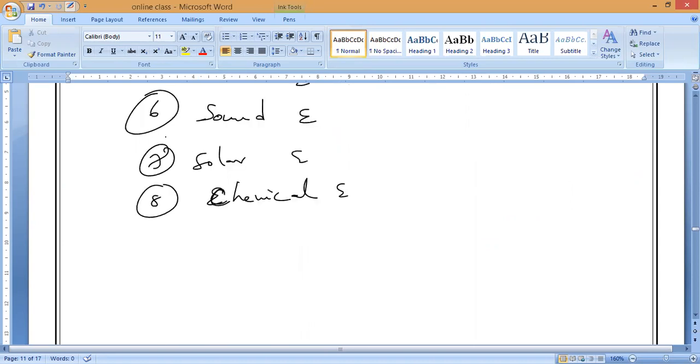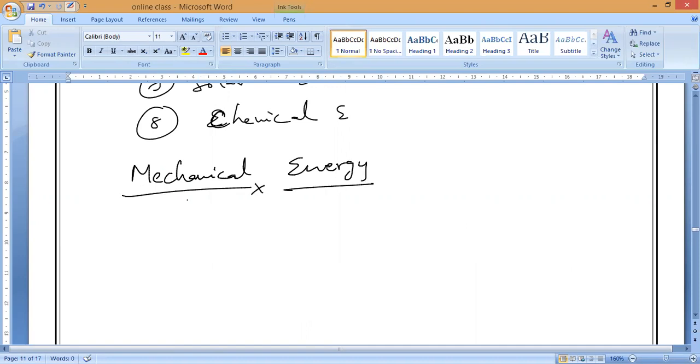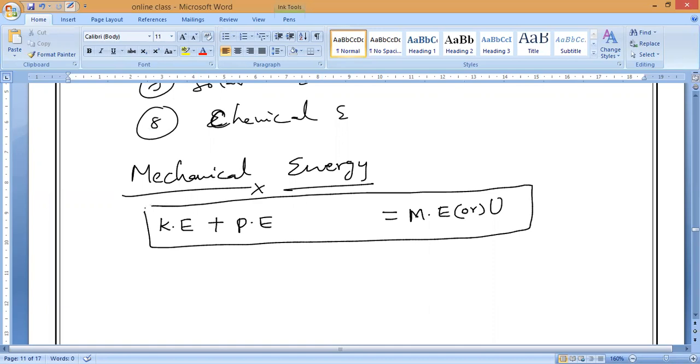What is that energy, guys? Mechanical energy. So what do you mean by mechanical energy? This is the most important energy which we will study here. Mechanical energy is represented with ME, or you can write U also. Mechanical energy is a combination of two energies: kinetic energy plus potential energy. Okay, guys, everybody, please respond.